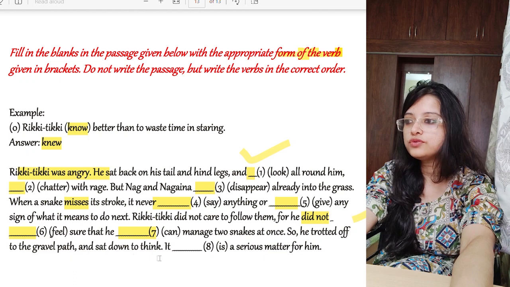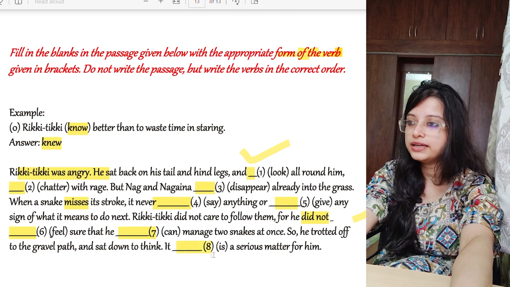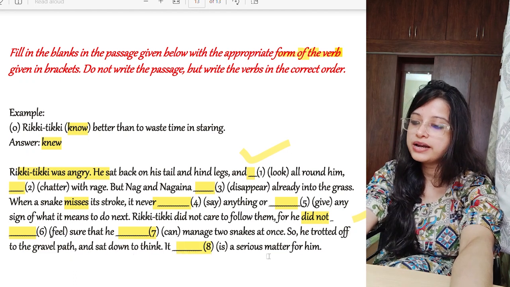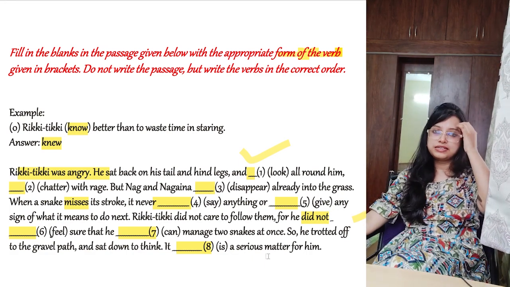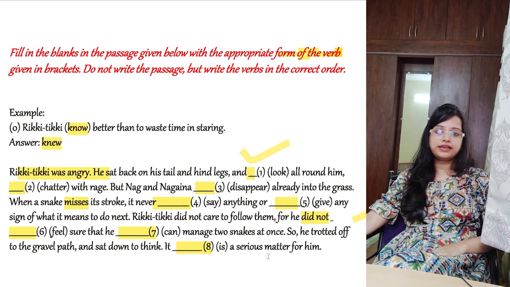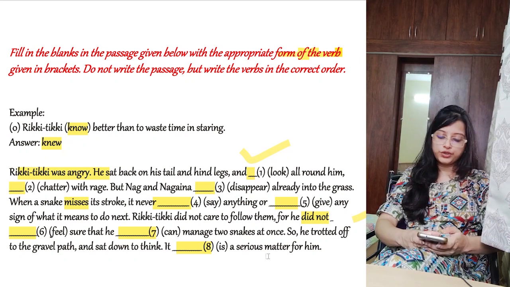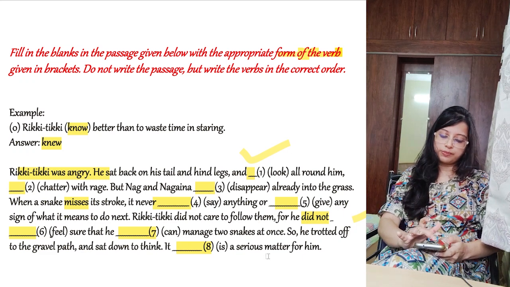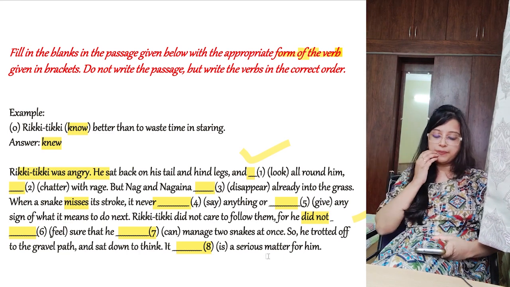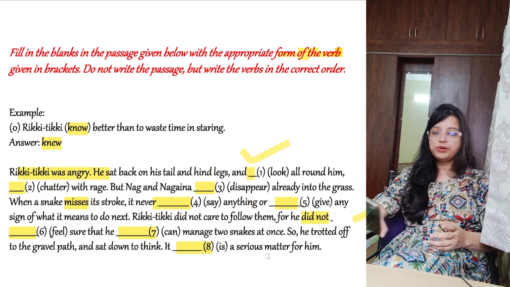So he trotted off to the gravel path and sat down to think. It dash a serious matter for him. So this also Ricky Tikki was angry. No? So this is a past incident that has happened. So we are going to take it as a past incident and we are going to write what? That it was a serious matter for him. So the matter that had happened, that the Nag and Nagaina had escaped, this is something which was already done in the past. So it is going to be simple past, right?